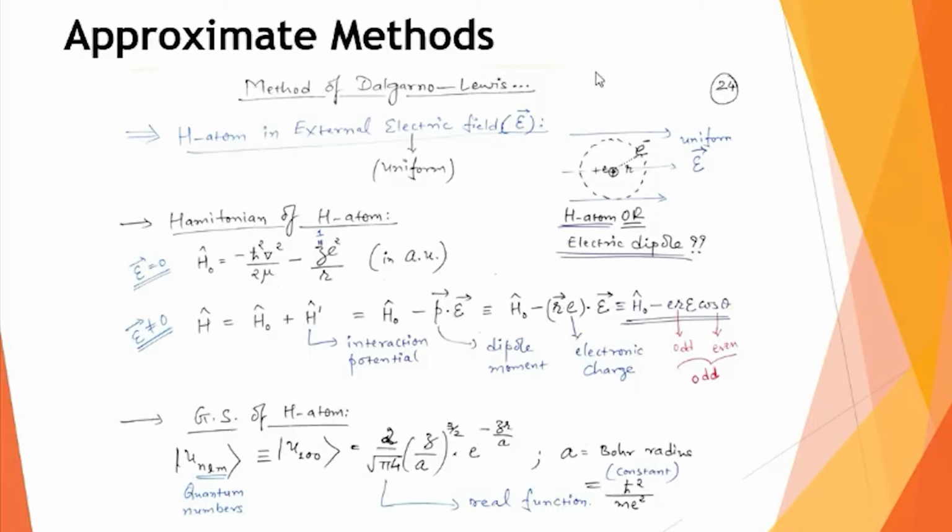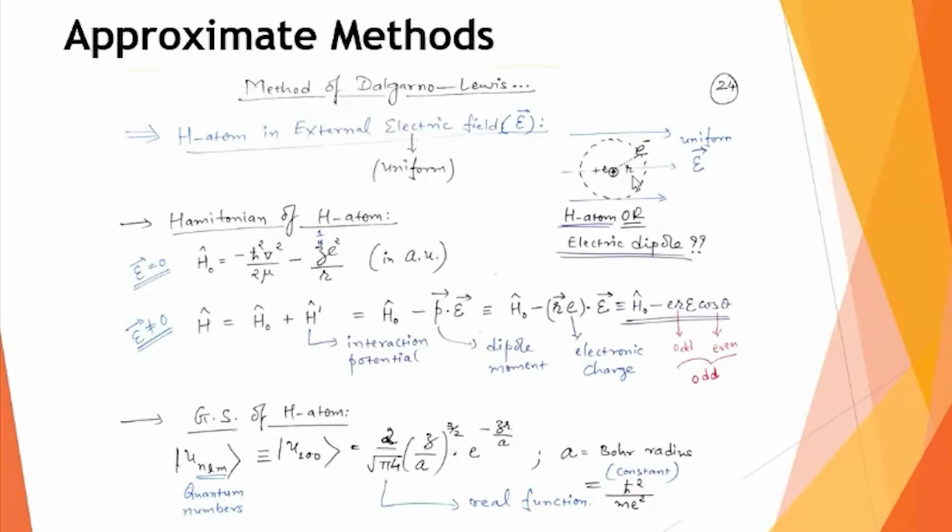Rather than assuming this in that fashion, can we also say that the hydrogen atom has a central positive charge and at some distance there is an electron, and therefore this is something like an electric dipole, where the two charges, positive and negative, are separated by some distance r? You know that such a geometry, separating equal but opposite charges by some distance, constitutes an electric dipole. So we can also say that the hydrogen atom behaves like an electric dipole, plus e charge and minus e charge separated by distance r.